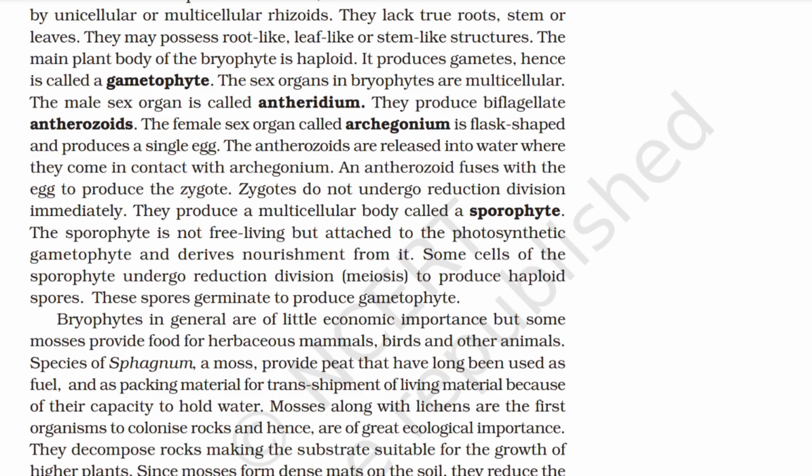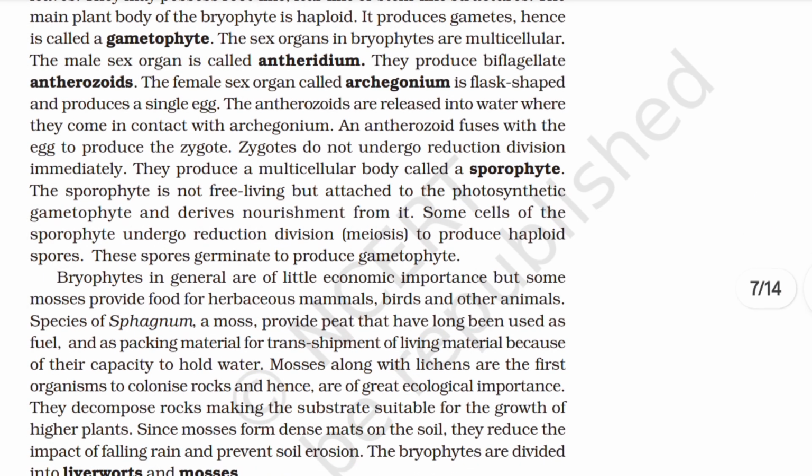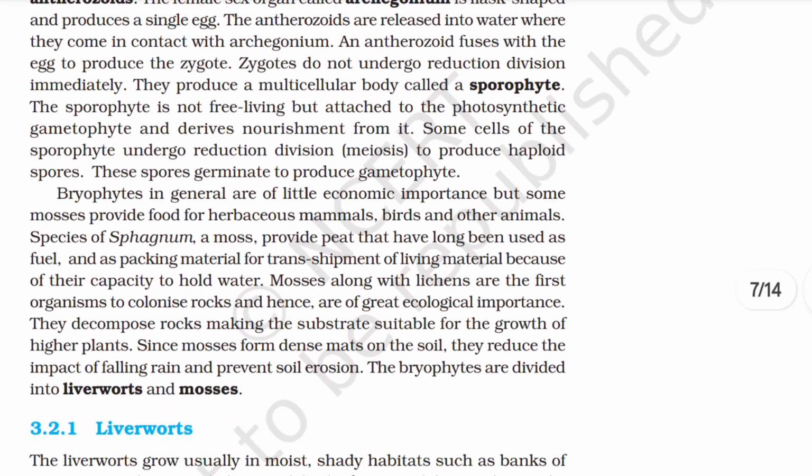Zygotes do not undergo reduction division immediately. They produce a multicellular body called a sporophyte. The sporophyte is non-free living but attached to the photosynthetic gametophyte and derives nourishment from it. Some cells of the sporophyte undergo reduction division to produce haploid spores. These spores germinate to produce gametophyte.